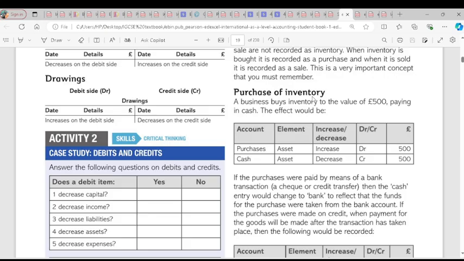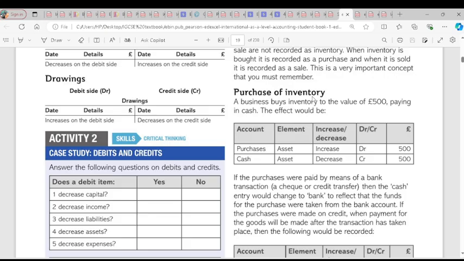And the last situation for sales is on credit. We sold on credit. Our asset of inventory would reduce, and we're going to have a credit entry for revenue. We're going to have a debit entry for cash or bank. Yes or no? Now, we sold on credit.